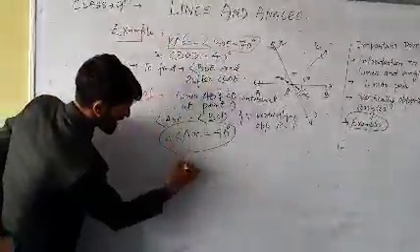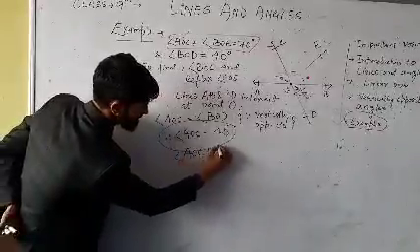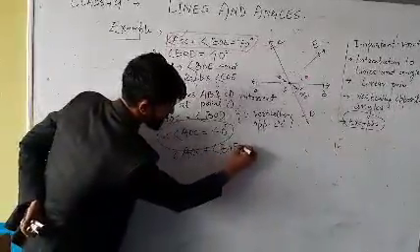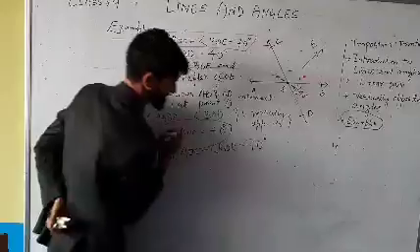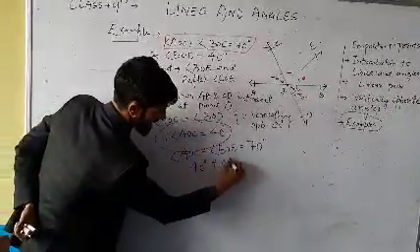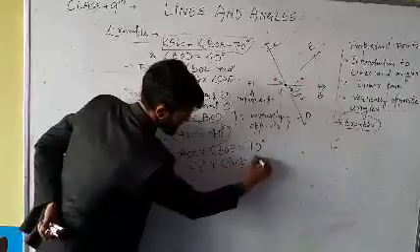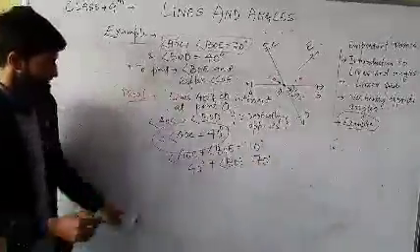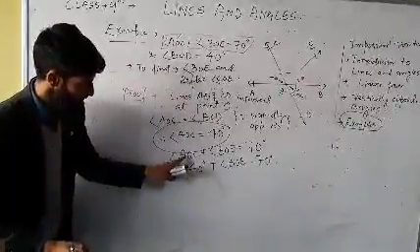Clearly, angle AOC plus angle BOE is equal to 70 degrees. AOC we have got already is 40 degrees, plus angle BOE is equal to 70 degrees. What we need to do? Just substitute the value of AOC.